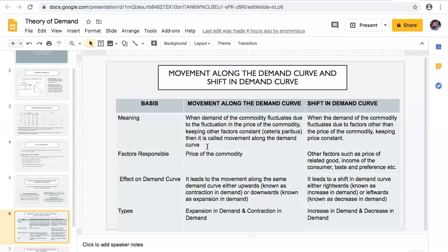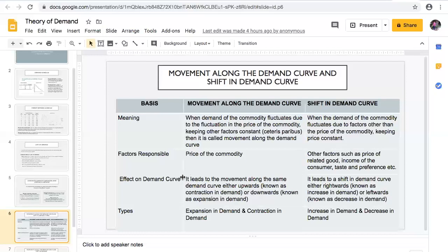Next is factors responsible. Here, the main cause of the movement along the demand curve is the price of the commodity. Here, the main reason for the shift in the demand curve is other factors such as price of related goods, income of the consumer, taste and preference, etc.